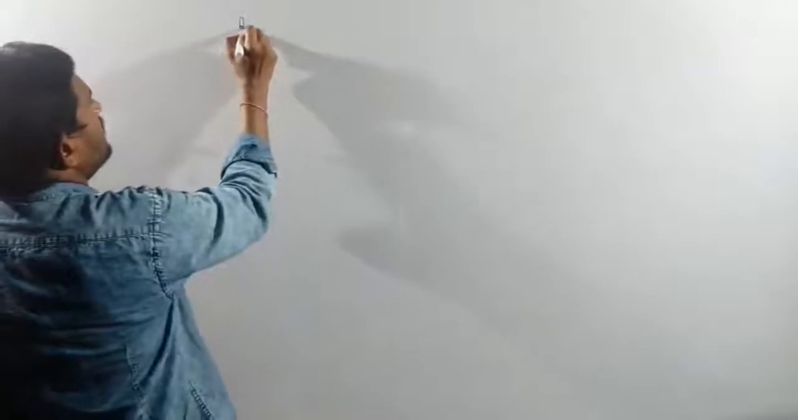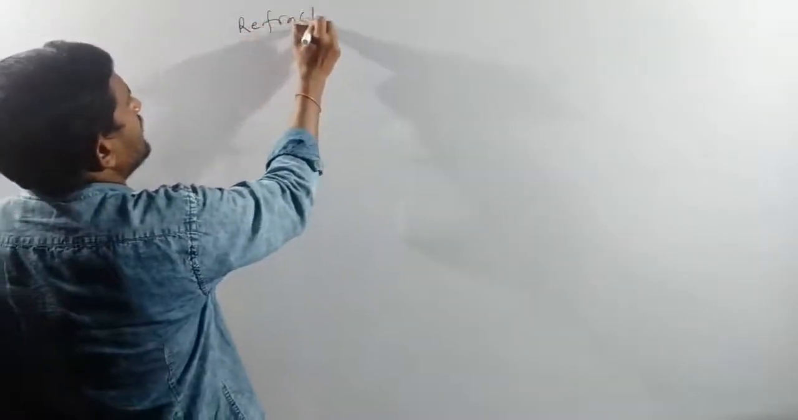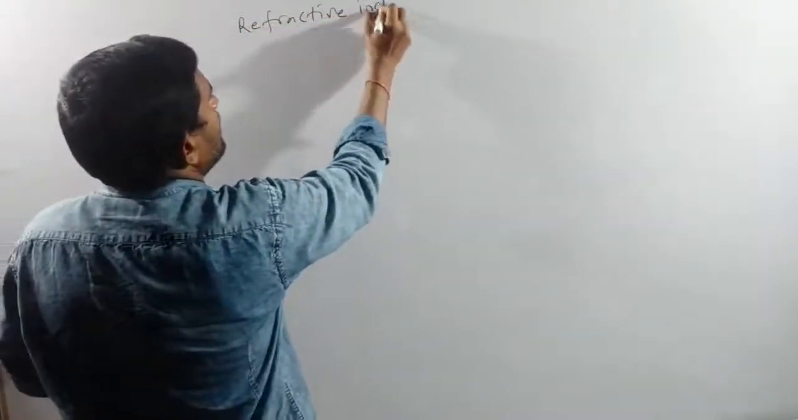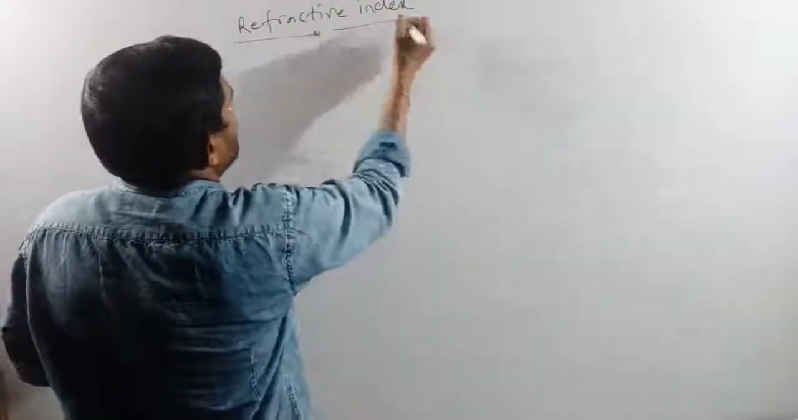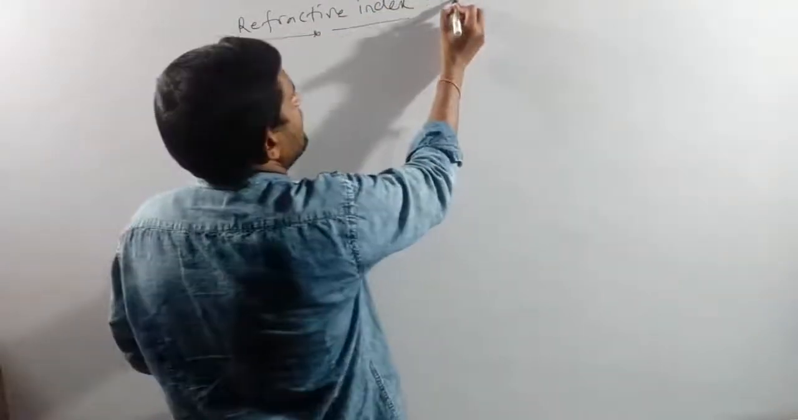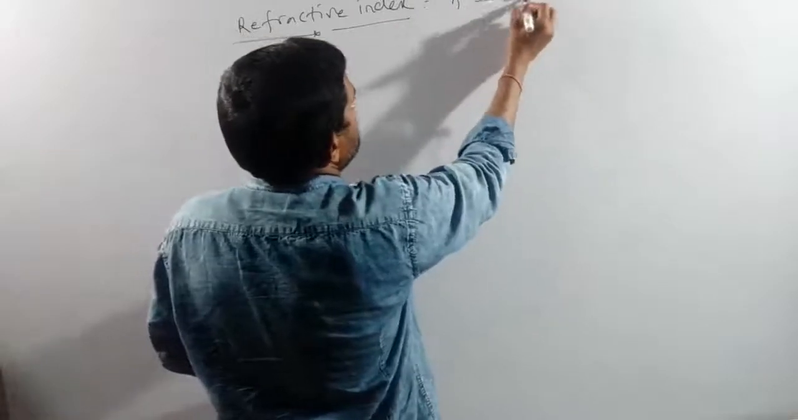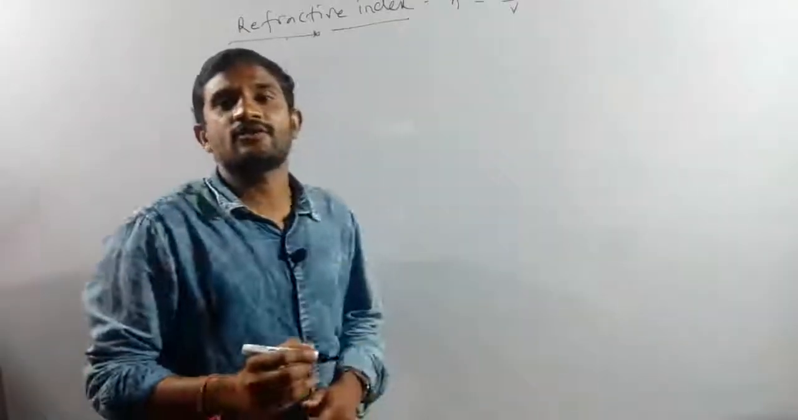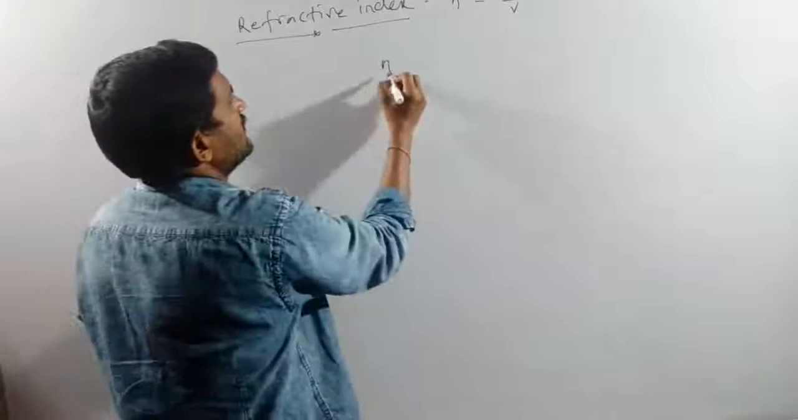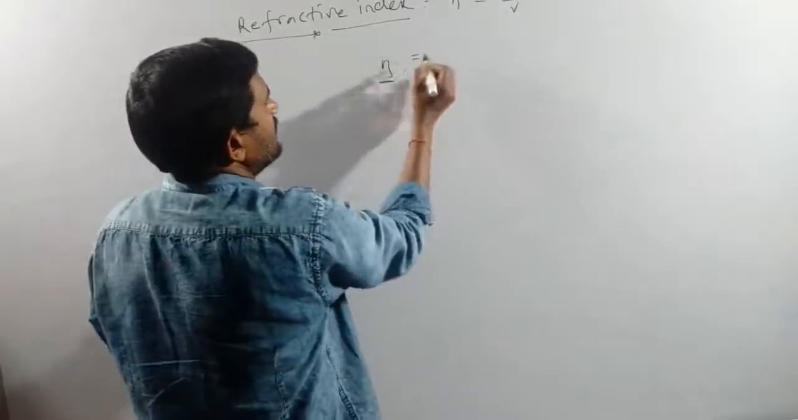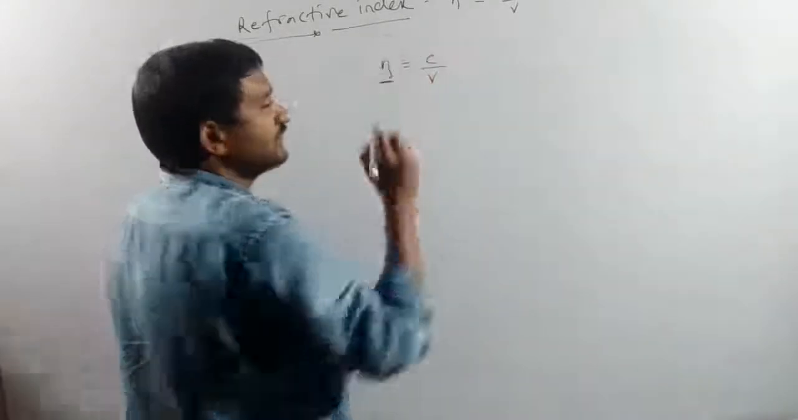Next concept, refractive index. The symbol is N. N is equal to C by V.